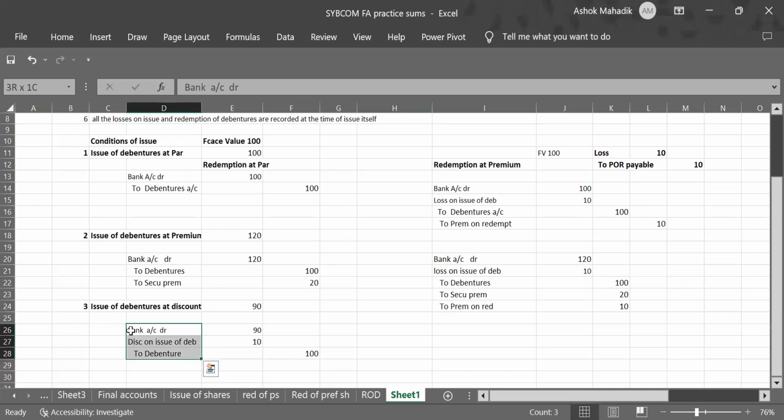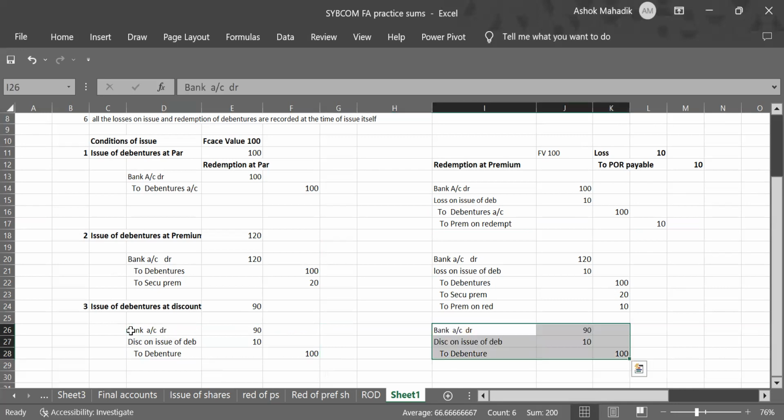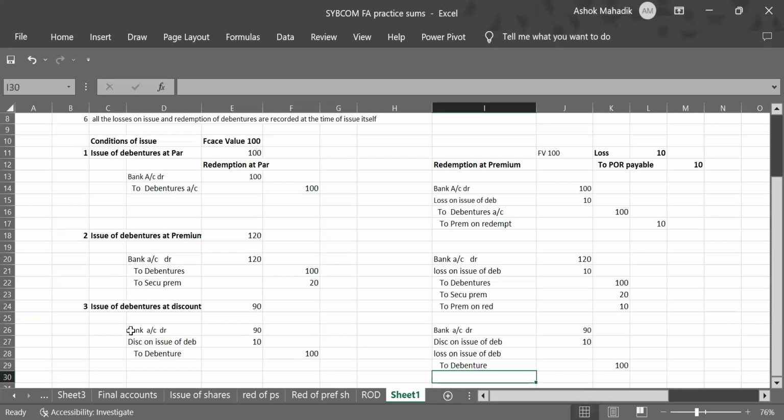Now the third option was issue of debenture at discount and repayable at premium. Now I'll show you. First the same entry you have to write. Now we have to incorporate that entry of premium payable on redemption. So on debit it will be loss on issue of debentures, and here premium on redemption.